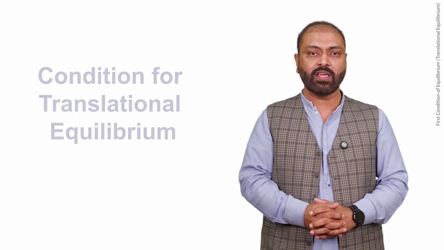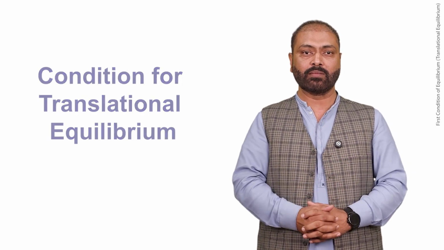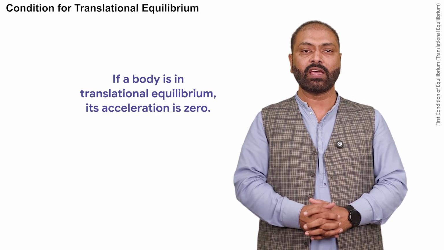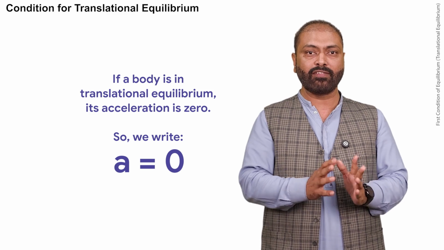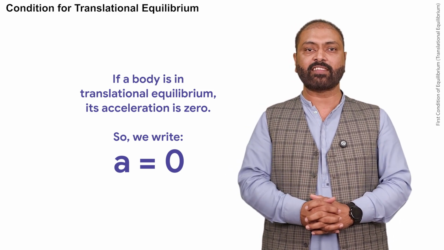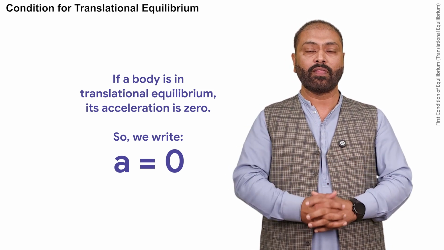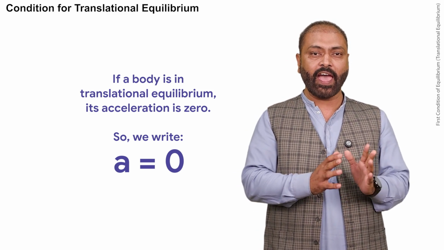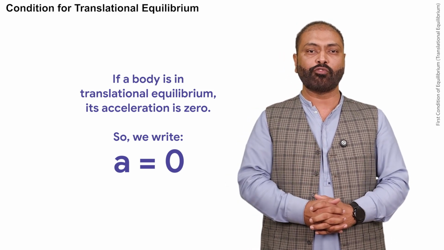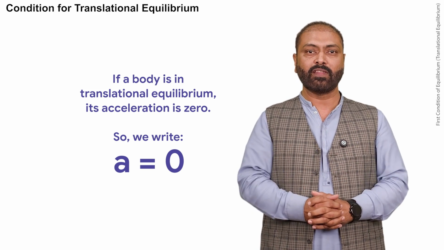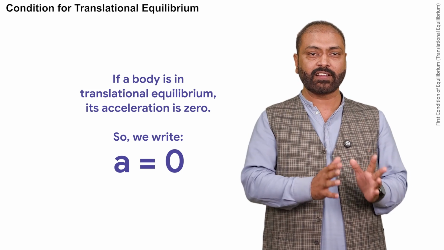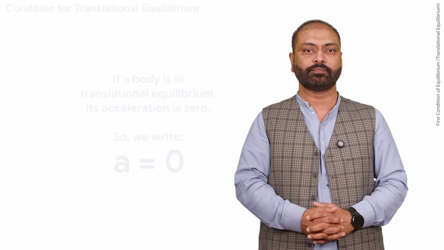Now, if a body is in translational equilibrium, its acceleration is 0. So we can write now a is equal to 0. If acceleration is 0, then from the equation F is equal to ma, the force acting on the body must also be 0. This leads us to the first condition of equilibrium.